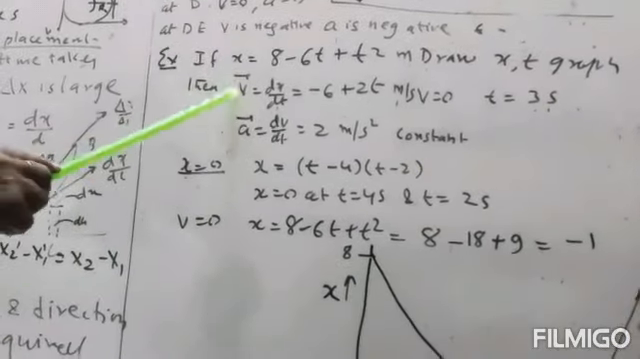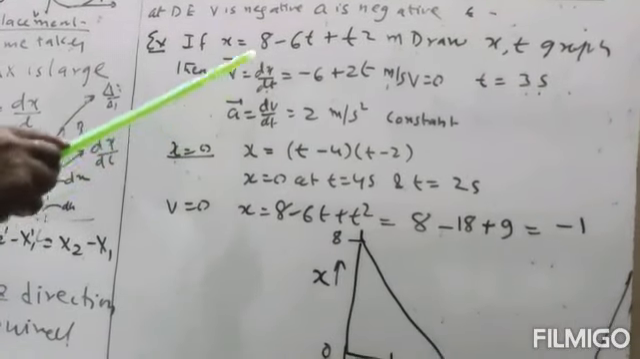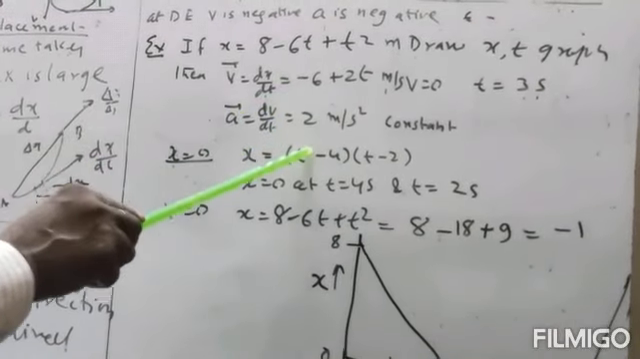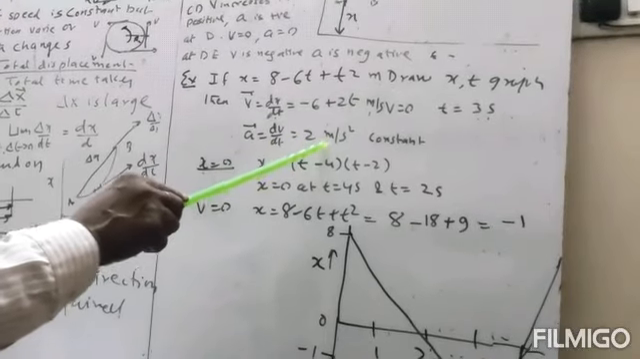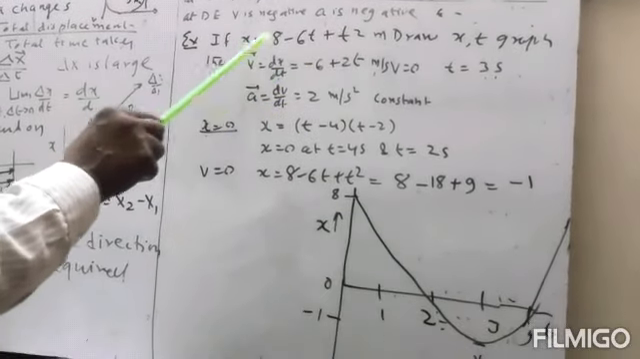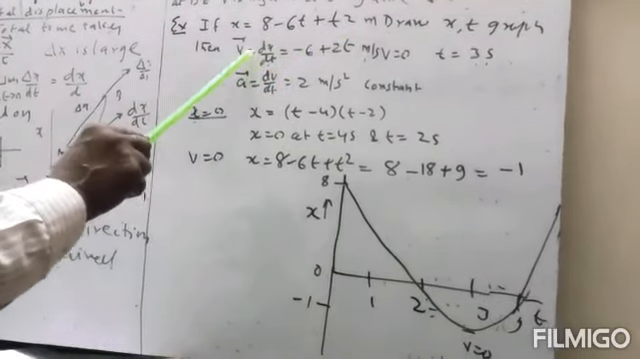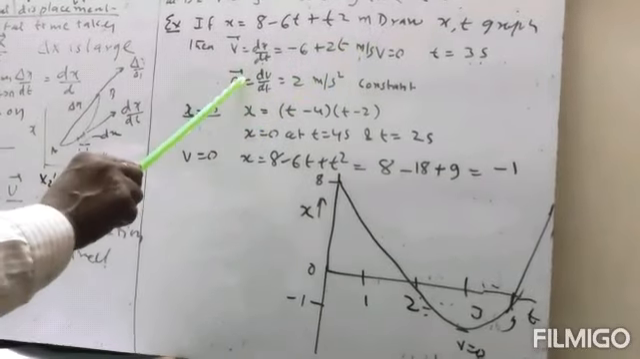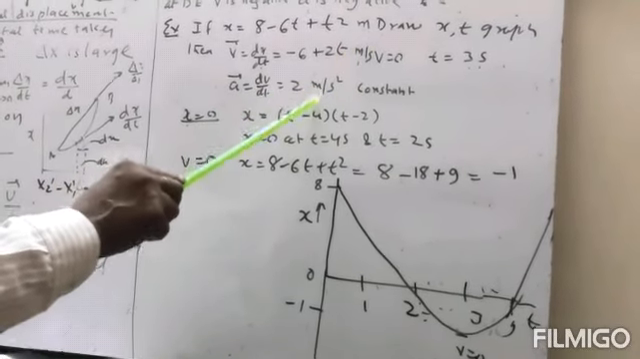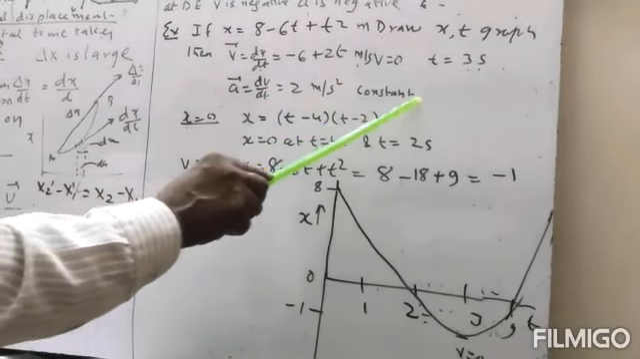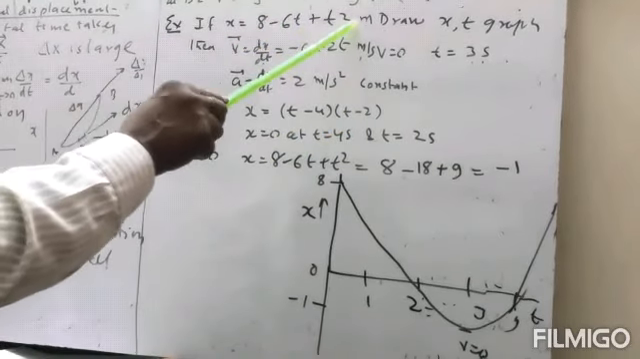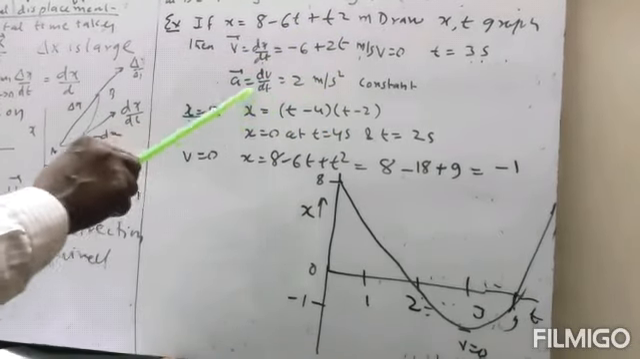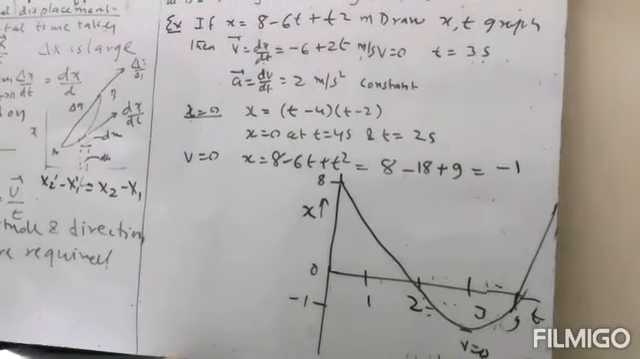Now what will acceleration be? Differentiating, acceleration is dv by dt. We differentiate this: minus 6 becomes 0 and 2t becomes 2. So here the unit of x is meter, velocity is in meter per second, and acceleration will be equal to 2 meter per second square, and it will be constant. It will not depend on the time. Here x depends on the time, velocity depends on time, whereas acceleration is constant.